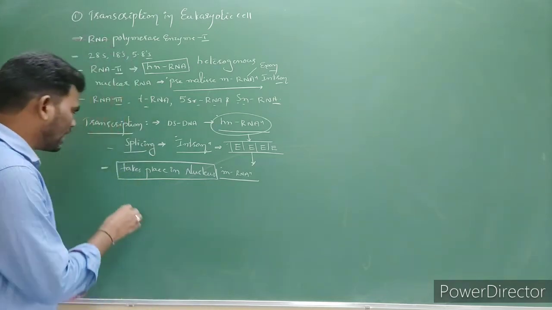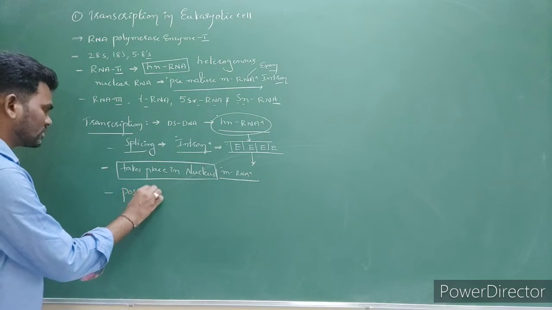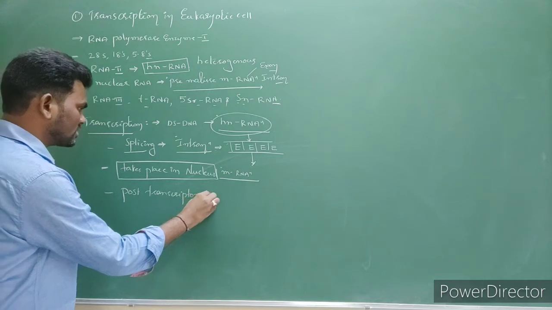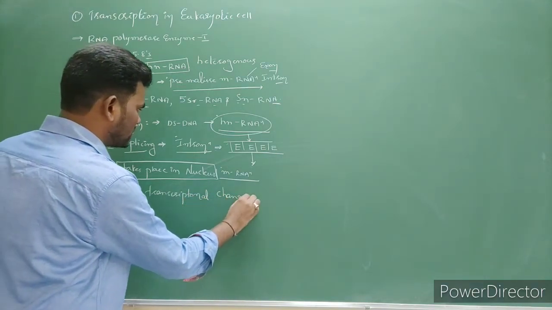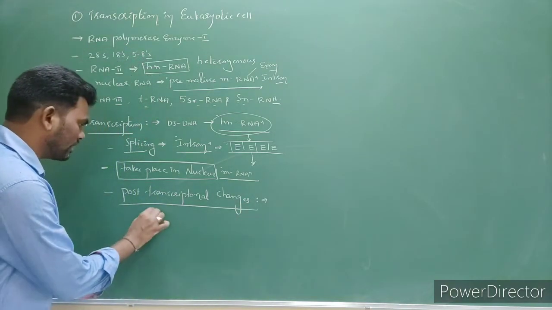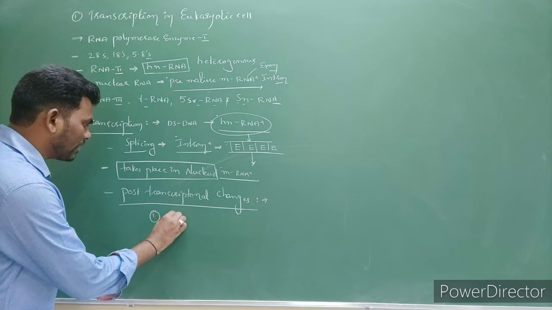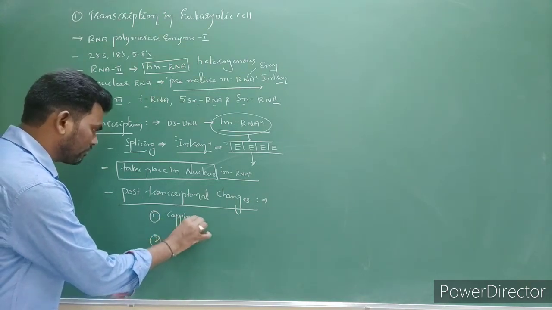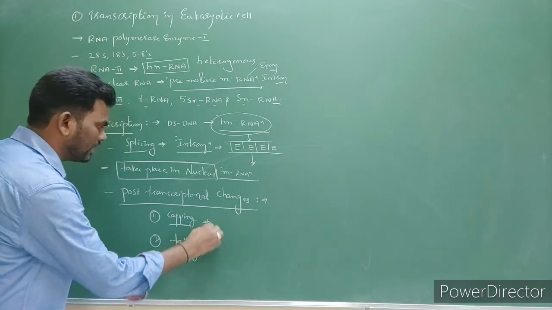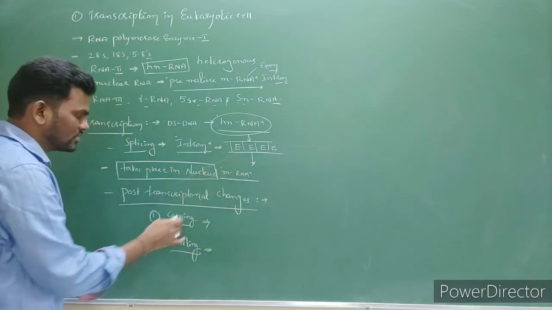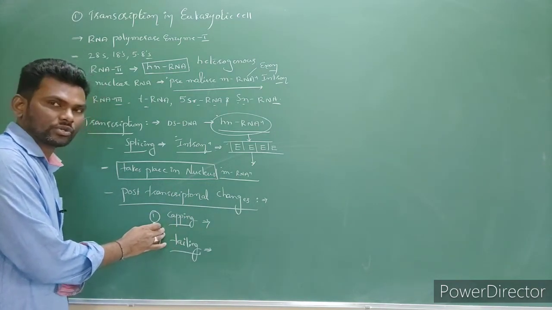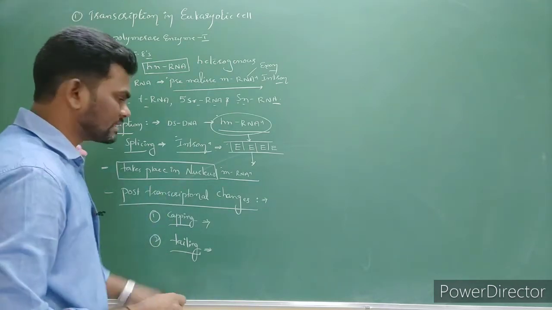These are called post-transcriptional changes: capping and tailing. This splicing as well as post-transcriptional changes we can notice only in eukaryotic cells, not in prokaryotic cells.